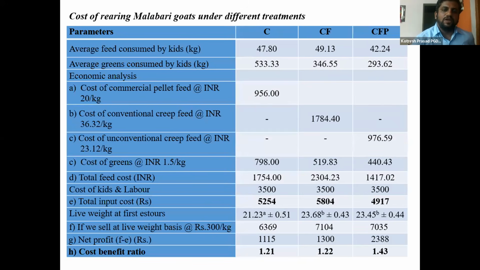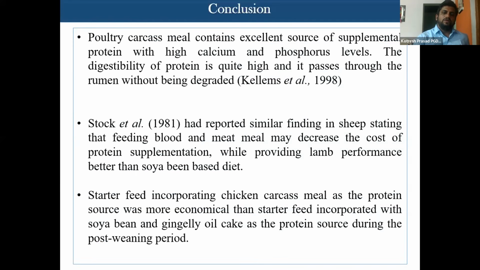I think it is available in Kerala and Tamil Nadu. Different slaughterhouses are there. They are producing this carcass meal. So poultry carcass meal contains an excellent source of supplemental protein with high calcium and phosphorus levels. The digestibility of protein is quite high, and it passes through the rumen without being degraded. And sheep feeding with blood and meat meal may decrease the cost of protein supplementation while providing lamb performance better than soybean based diet.